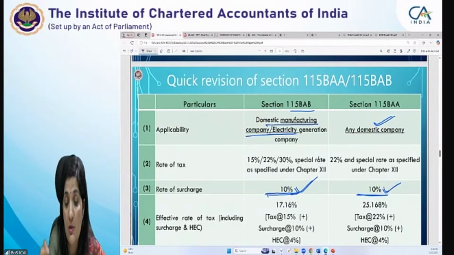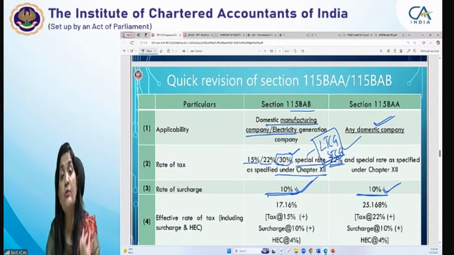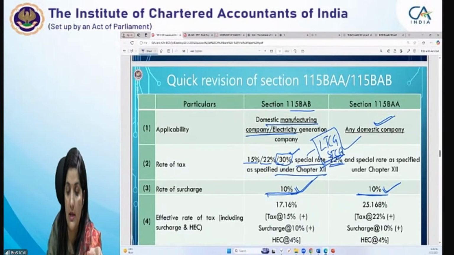So in rates of surcharge, you will see a 15% rate in respect of income derived from a manufacturing activity, 22% in respect of other income which is incidental to or other than the manufacturing activity, and then 30%. 30% is a specific case where the rate of 30% is applicable. Plus the special rates specified under Chapter 12A, that is LTCG, STCG, there a separate rate will apply. Okay. Then in case of BAA, the rate is 22%, plus you have to forego certain deductions and exemptions which are not available. So you have to remember that list. This is how you have to compute.